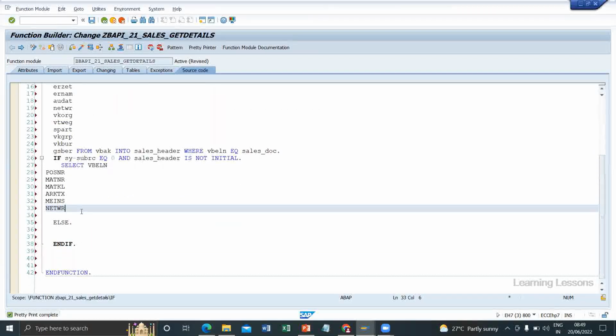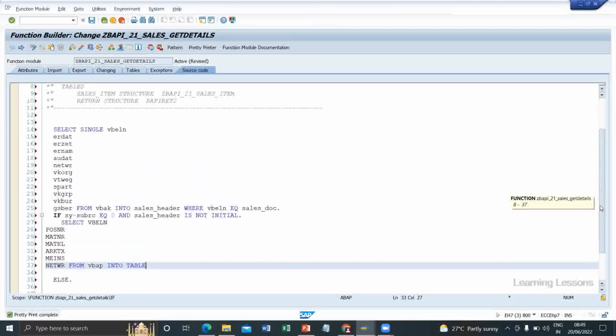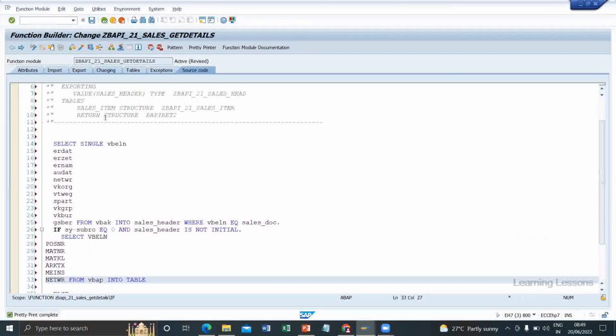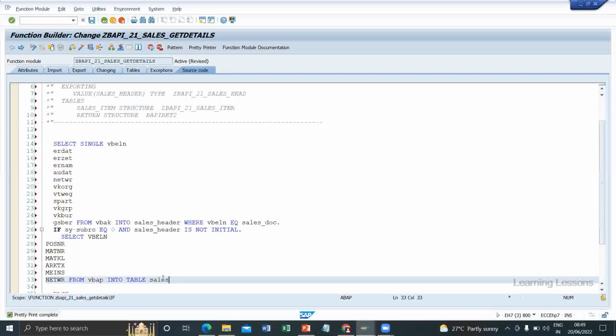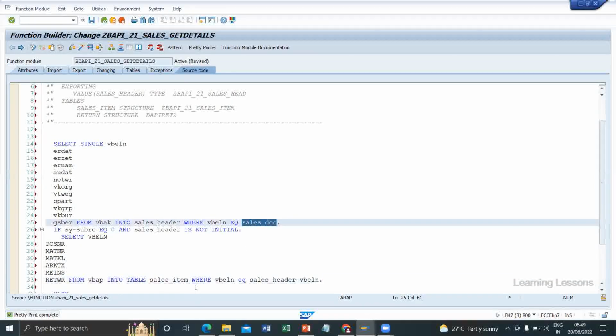Okay, so we are reading these fields from VBAK into a table. We have to write SELECT because we might get multiple entries into the table. Sales item, this is the internal table, where VBELN equals sales header hyphen VBELN.